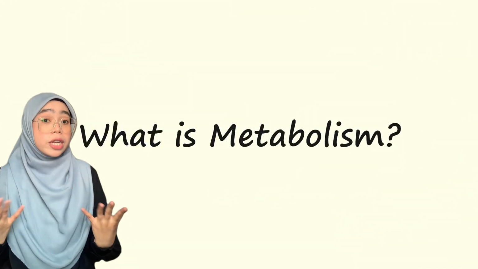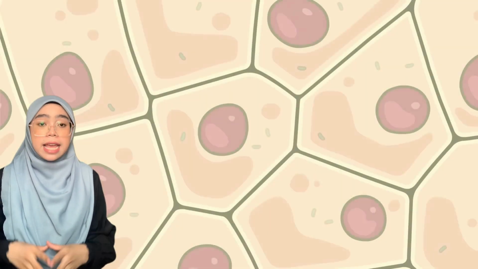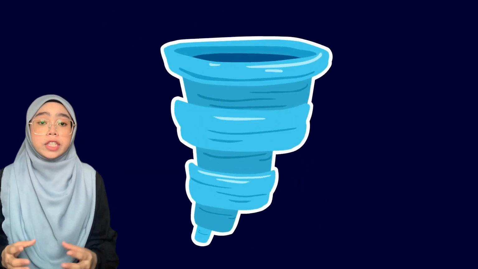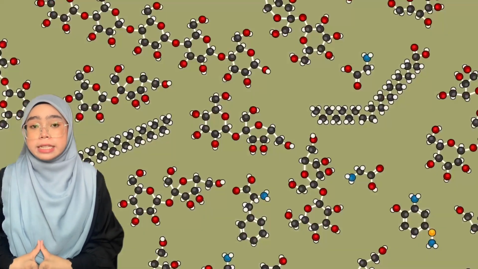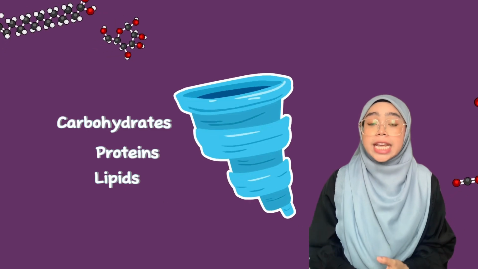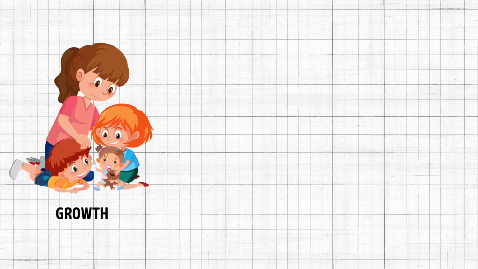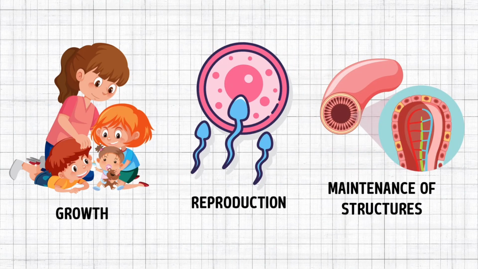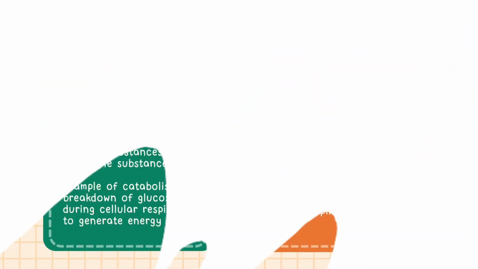So, what is metabolism? Metabolism refers to all the chemical reactions that occur in a living organism involving the conversion of food into energy in the form of ATP and the formation of carbohydrates, proteins, lipids, and nucleic acids. These processes are essential for the growth, reproduction, and the maintenance of the structures of living organisms.